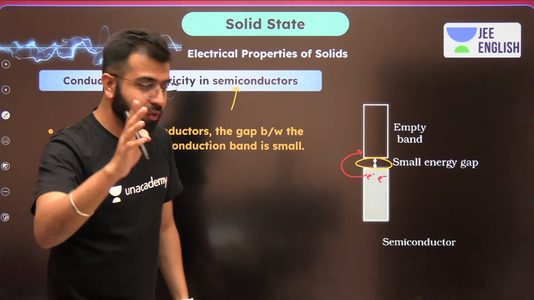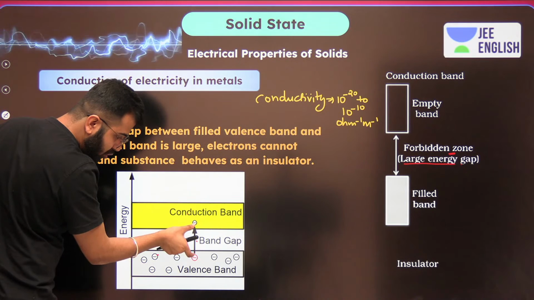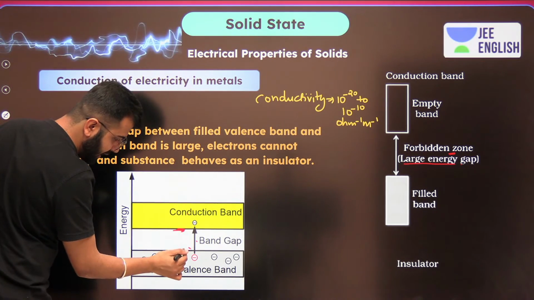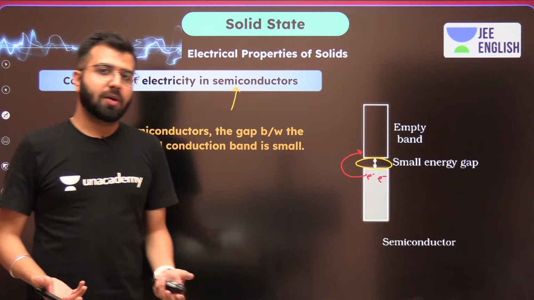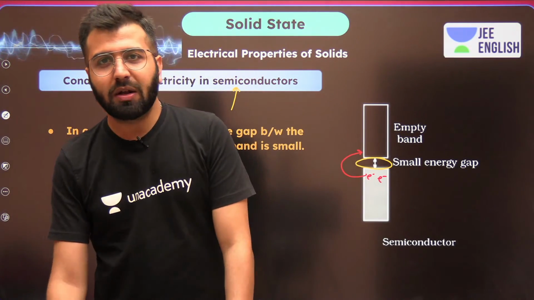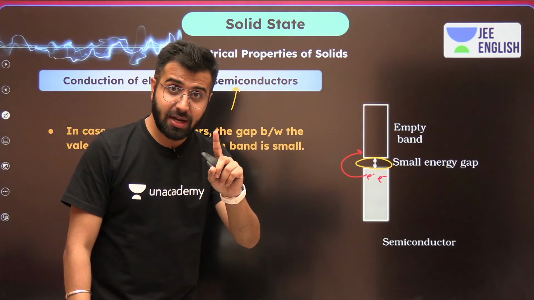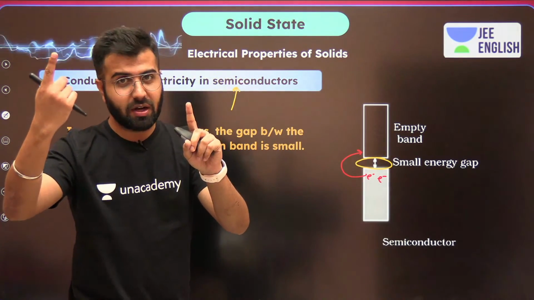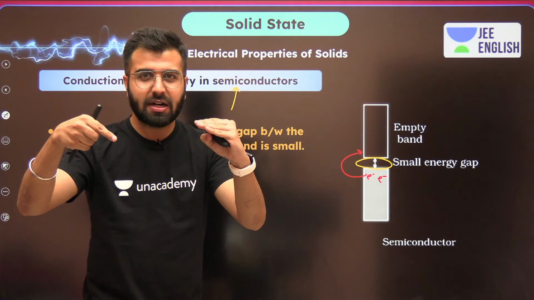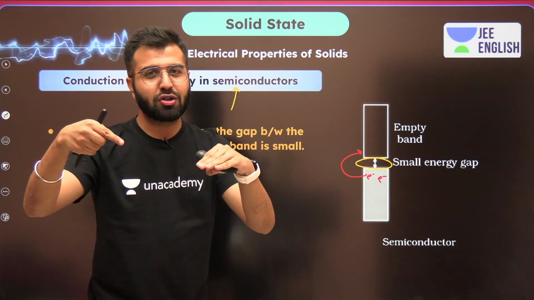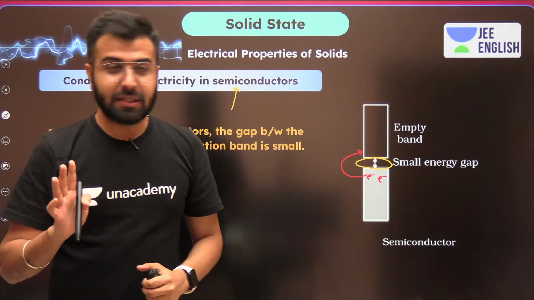If the band gap between the two bands is smaller, then a few electrons can jump, and these electrons will be eligible. The higher the number of electrons in the conduction band, the higher the conductivity. The lower the number, the lower the conductivity. No electrons in the conduction band, very poor conductivity. Do remember all of these.